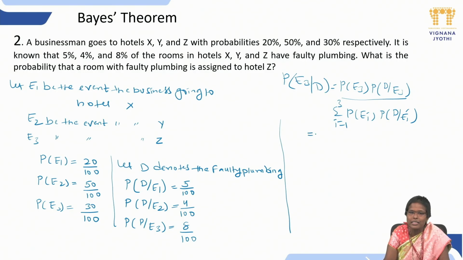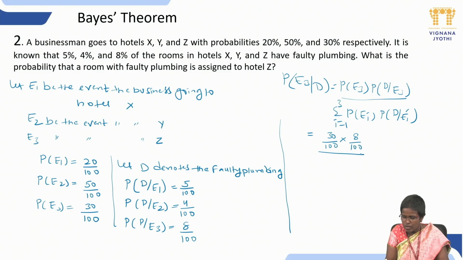They are asking about hotel Z, which is 30 by 100 into 8 by 100. So in the numerator, we take hotel Z. Now, in the denominator, we have to sum up all the values, that is hotel X, hotel Y and hotel Z along with their faulty plumbings.